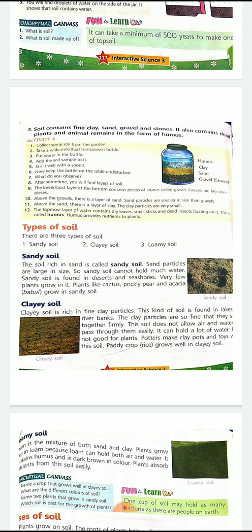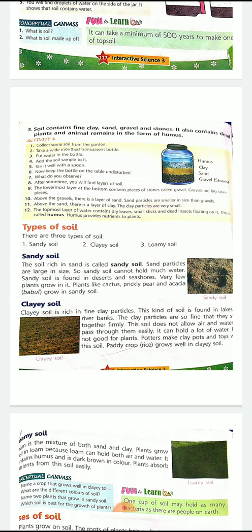Now, we will see types of soil. What are the types of soil? There are three types of soil: sandy soil, clay soil, loamy soil. Now let's read what is sandy soil. The soil which is rich in sand is called sandy soil.